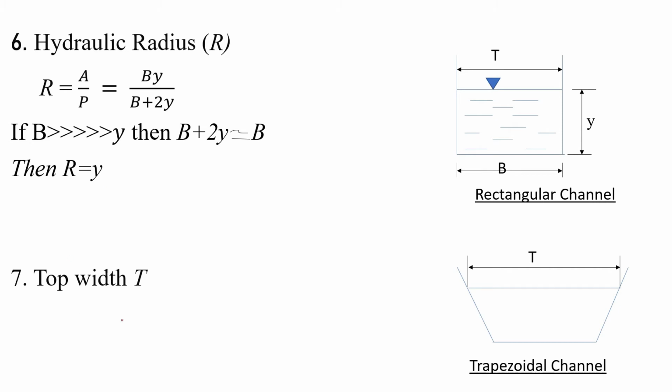Top width T. Width of channel section at free surface is the top width. So for trapezoidal channel, T will be this much, but for rectangular channel, T will be equal to B.